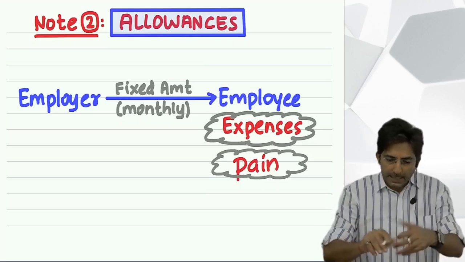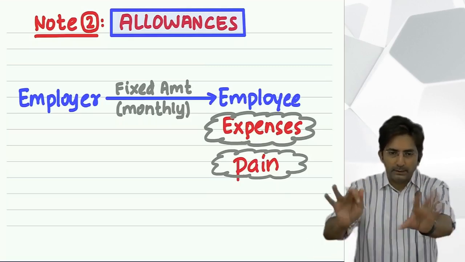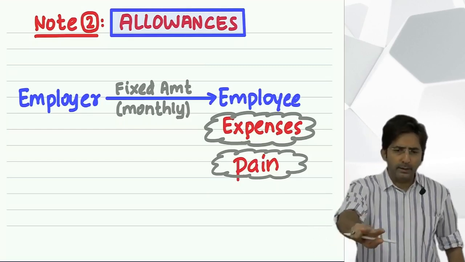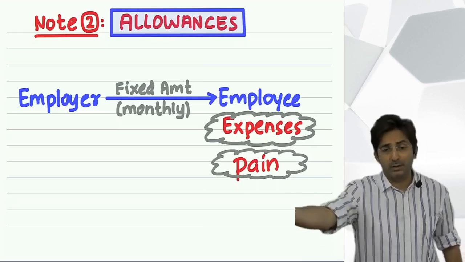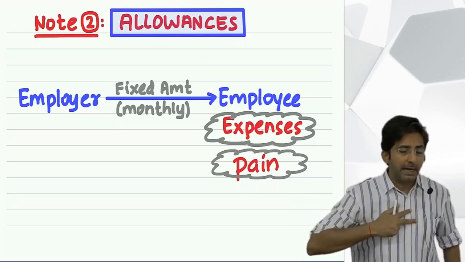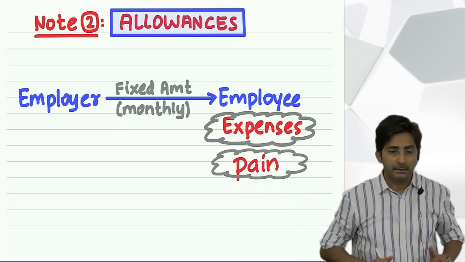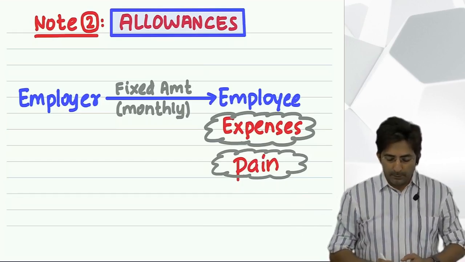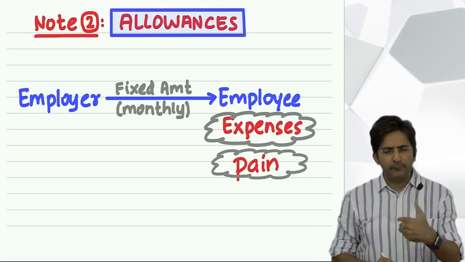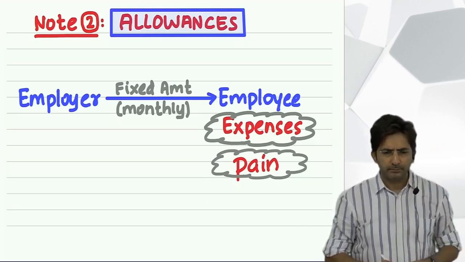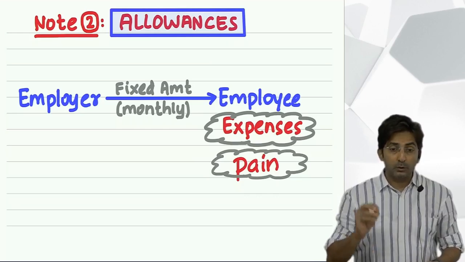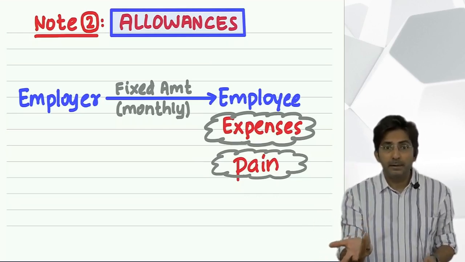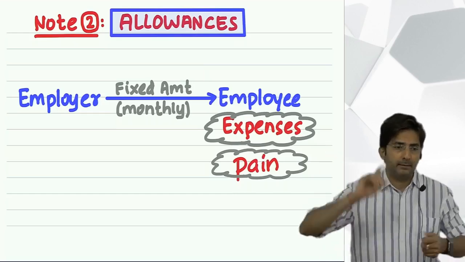So boss says that headache you take, booking the ticket and all, because you have to frequently travel. But don't worry, you are traveling for my office work, so I will give you the money as a fixed amount on monthly basis. Then it becomes a traveling allowance. Okay. Now, let's assume boss has given him 2000 fixed every month. So 2000 is what he is receiving. But out of that, how much will be exempt?